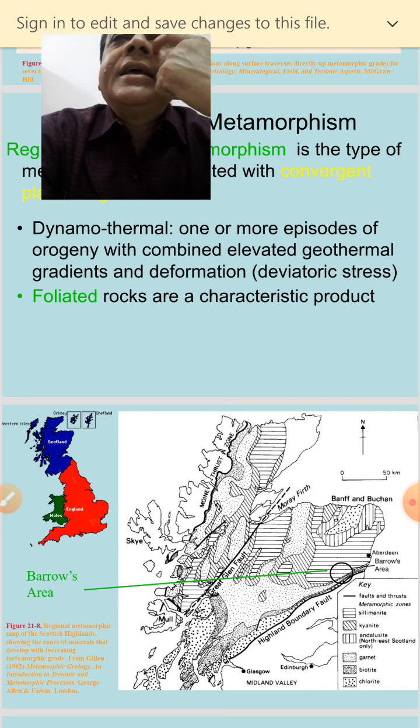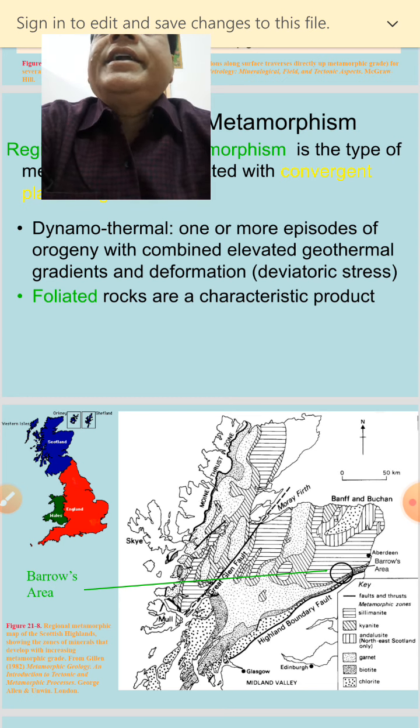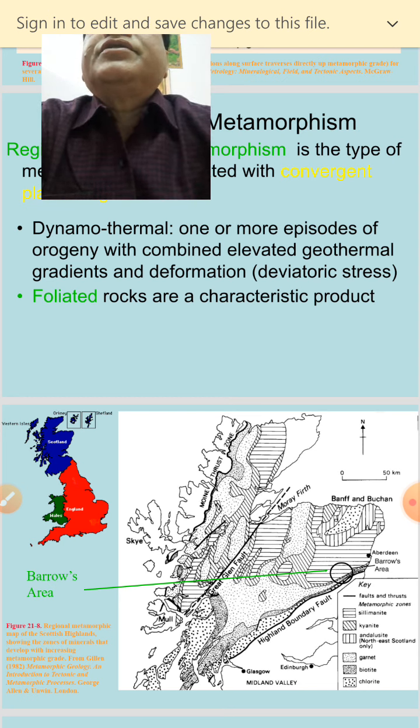So this is regional metamorphism, also known as dynothermal metamorphism.